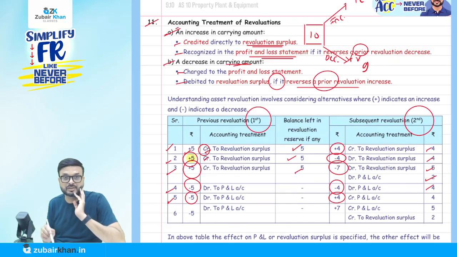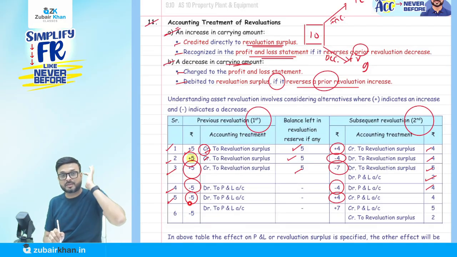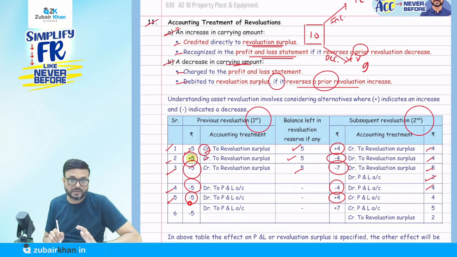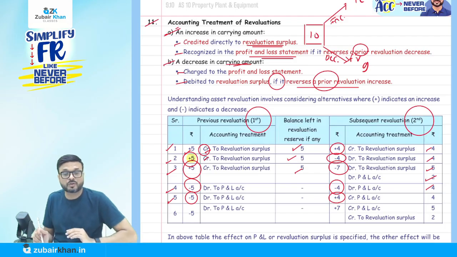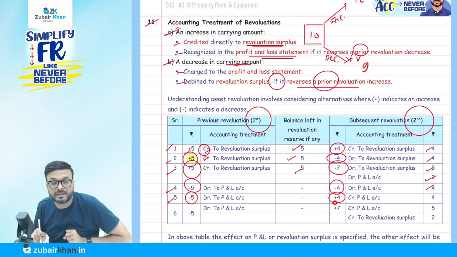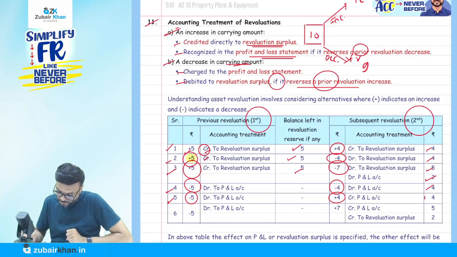prior revaluation decrease. So here it is increasing, but I cannot credit to revaluation surplus because I'm reversing what we debited to the P&L account earlier. So when value increases, the maximum we can credit to P&L is 5. So when value increases by 4, PP will be debited by 4 and P&L will be credited by 4 that year.